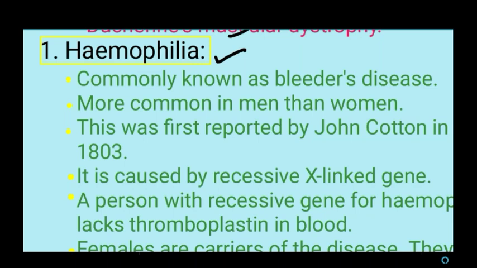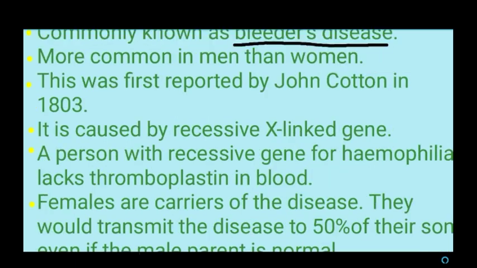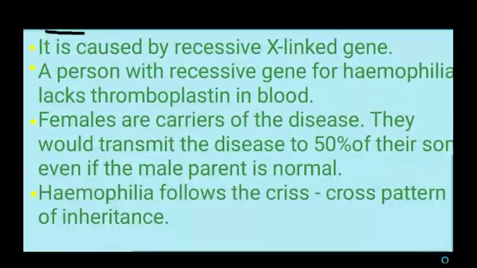What do you mean by hemophilia? It is also called bleeder's disease. This bleeder's disease is more common in men than women, and it was first reported by John Cotton in 1803. How is it caused? It is caused by a recessive X-linked gene.